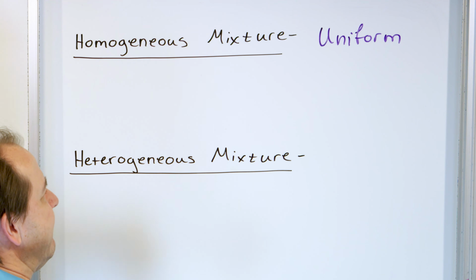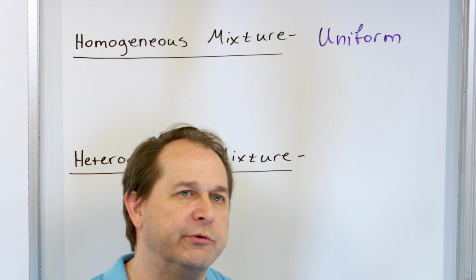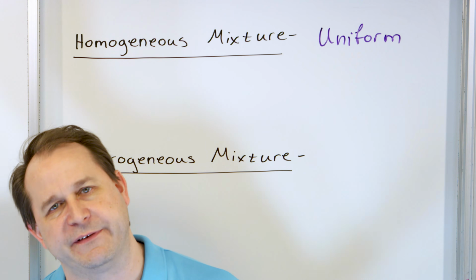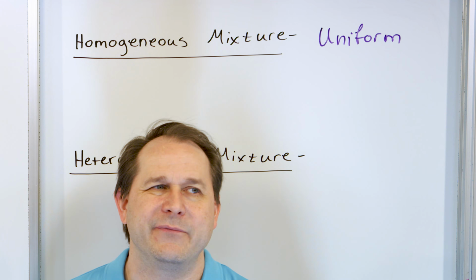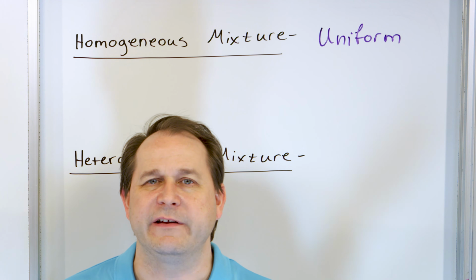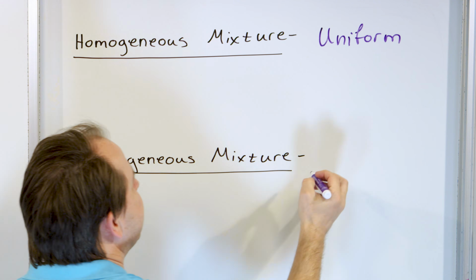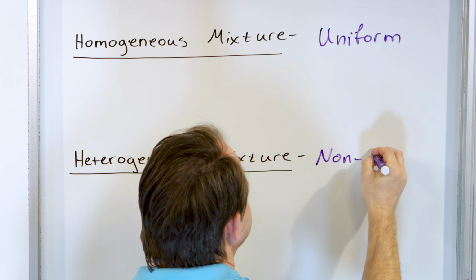I'm not even going to write anything else. You could write a long definition: a homogeneous mixture is a mixture of two or more substances that are uniform throughout in composition. You could do all that, but just know that the idea of a homogeneous mixture is a uniform mixture. So what do you think a heterogeneous mixture is? It's non-uniform.